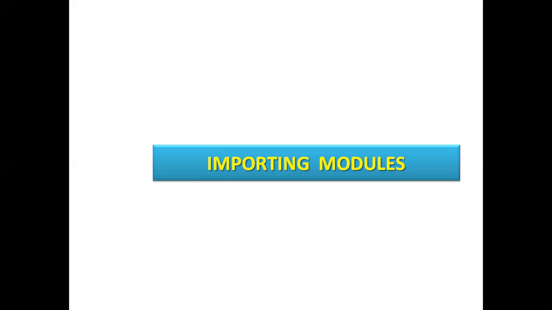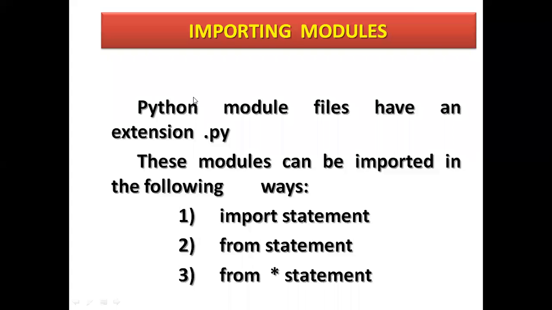So how to import a module? Importing a module. Python module files have the extension .py. See here, importing means it is already with the Python software in its package. Whenever you install Python, they come with it. So when you want to use them, we need to import. Importing means calling all the modules in your program.